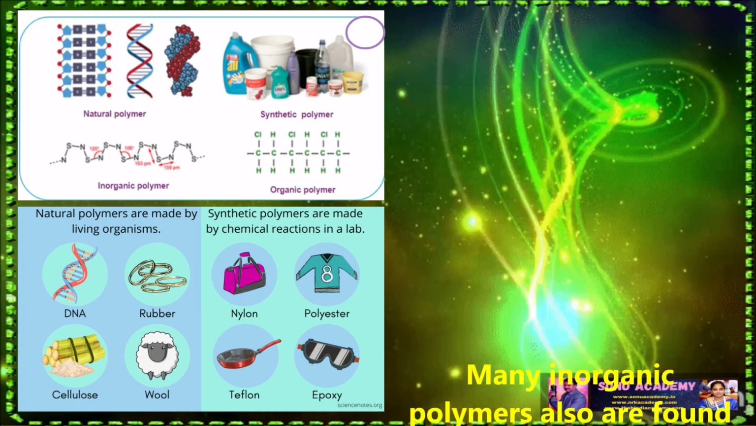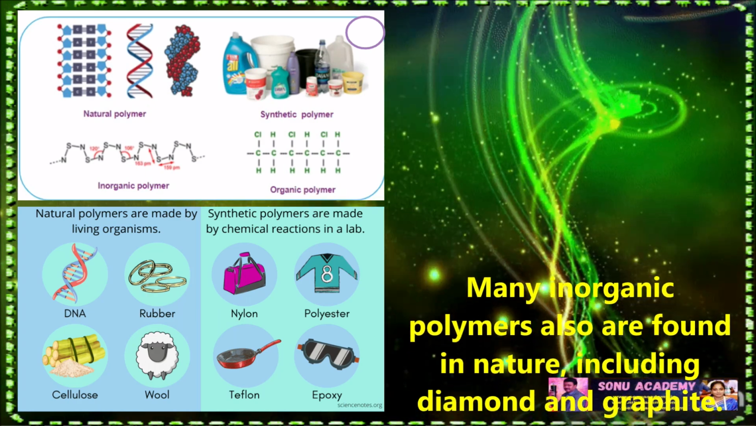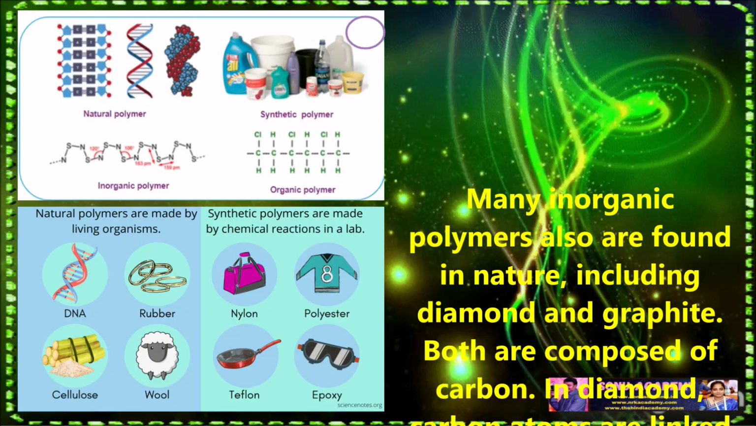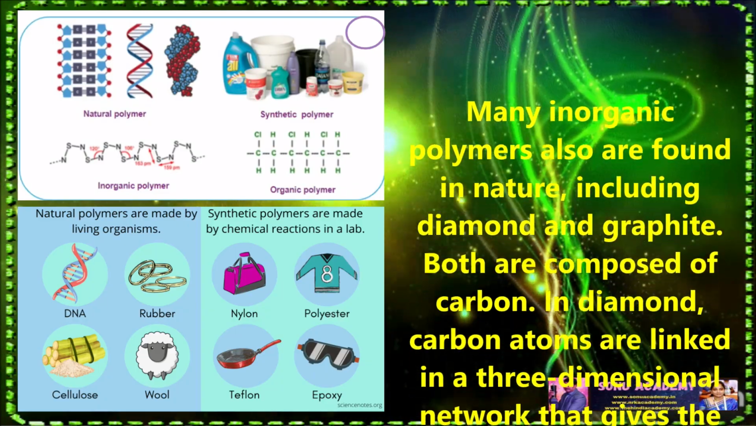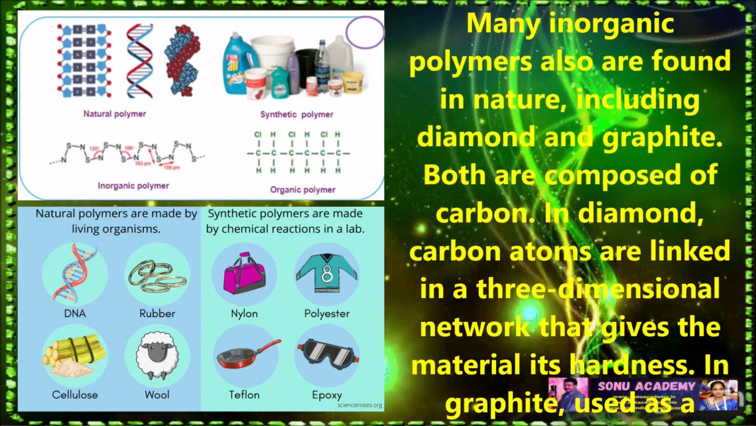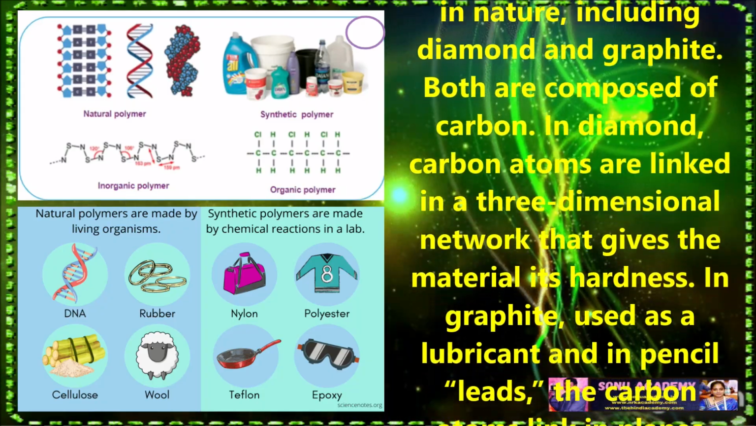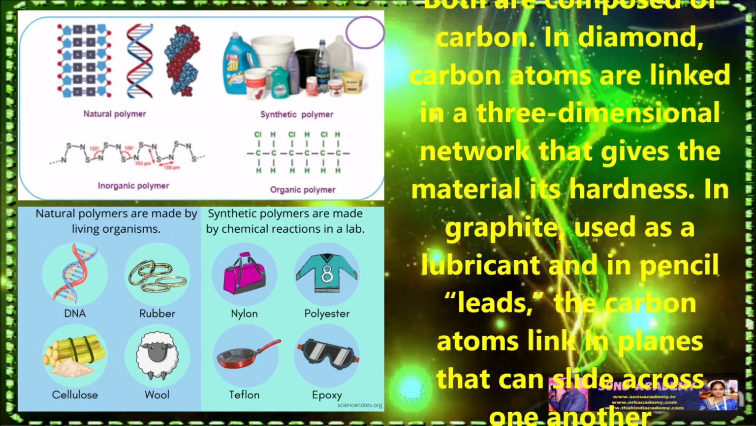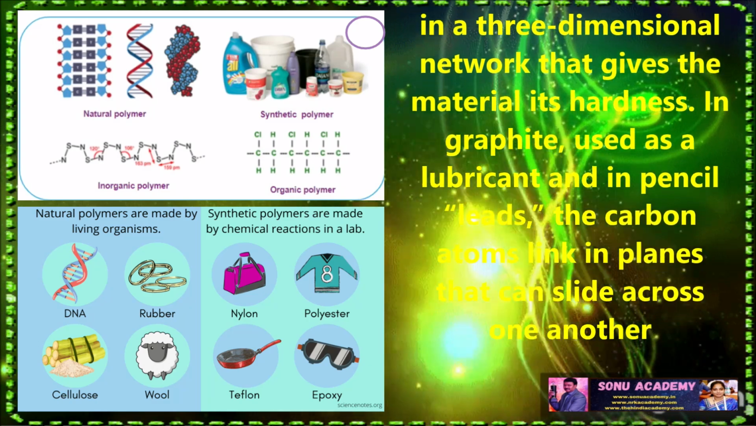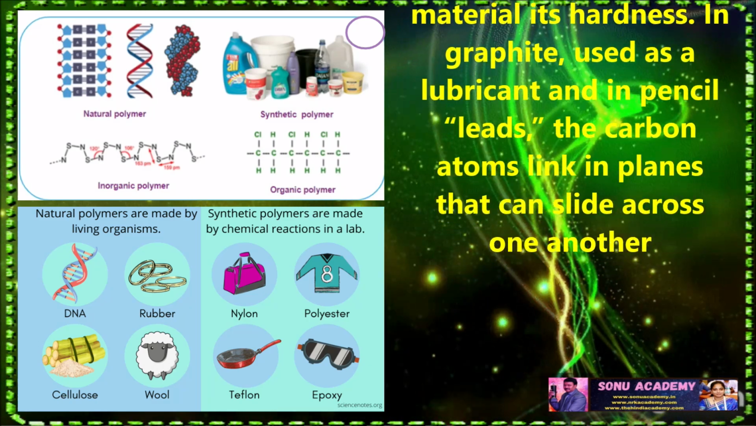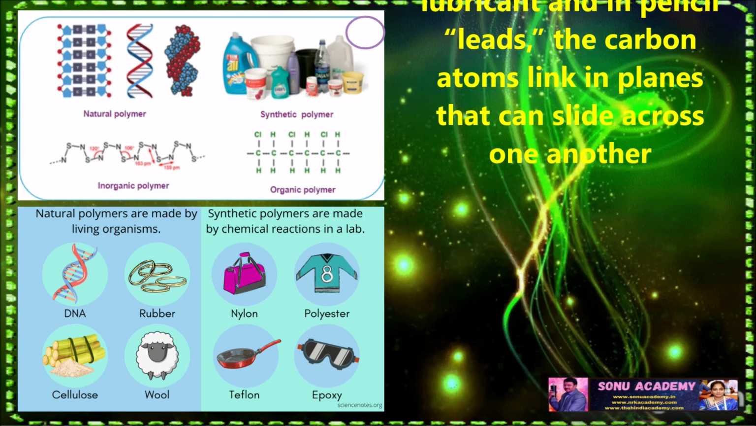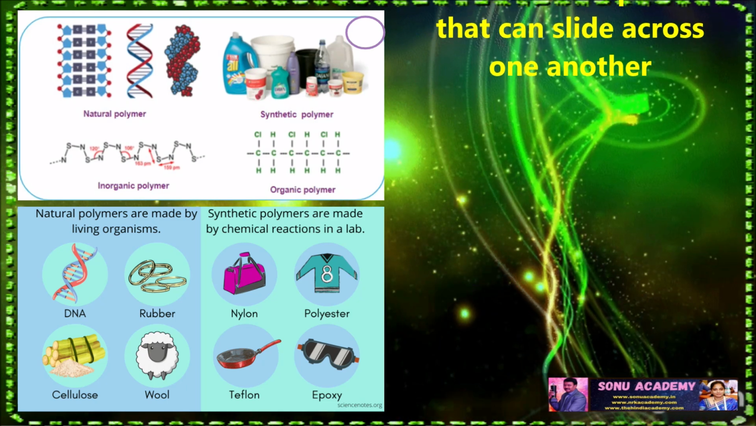Children, many inorganic polymers also are found in nature, including diamond and graphite. Both are composed of carbon. In diamond, carbon atoms are linked in a three-dimensional network that gives the material its hardness. In graphite, used as a lubricant and in pencil leads, the carbon atoms are linked in planes that can slide across one another.